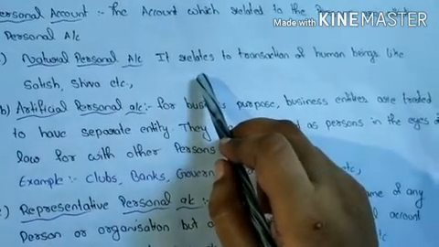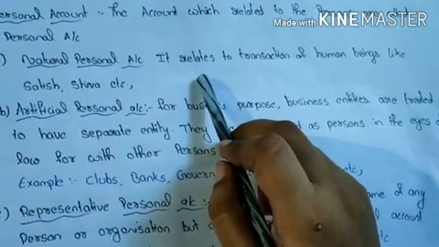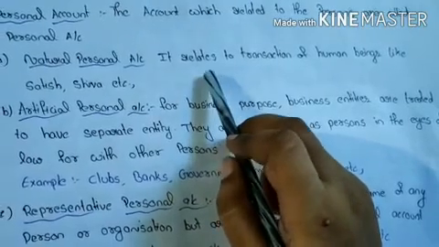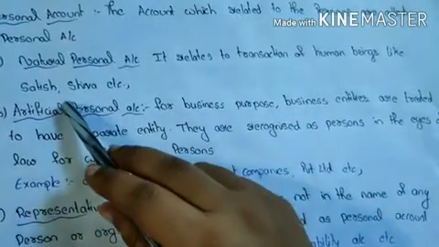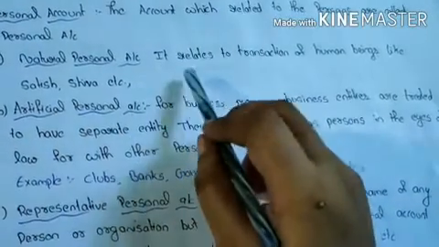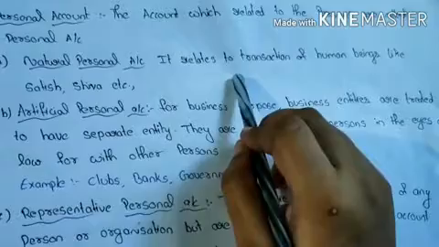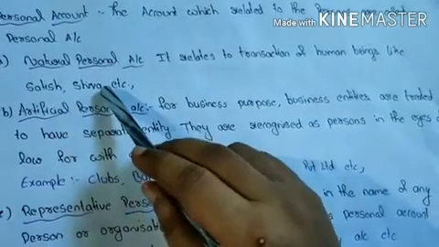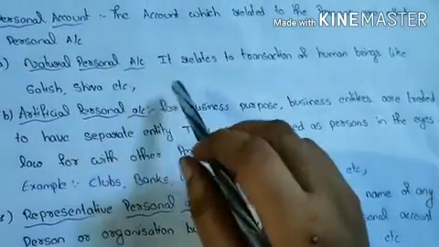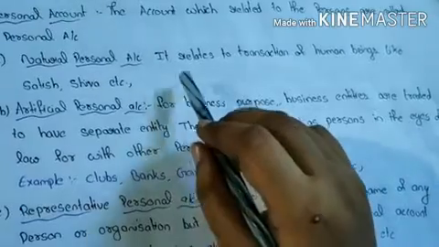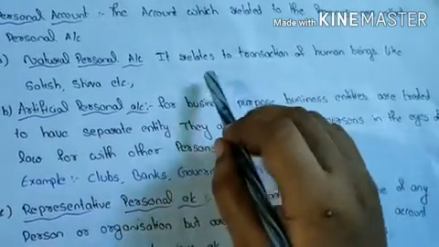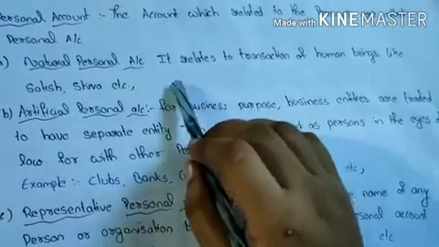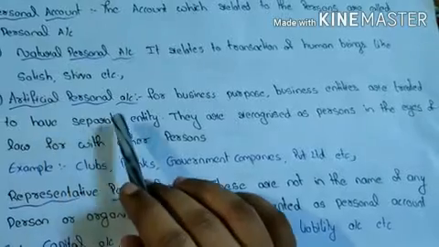Suppose Satish is a dealer and the business purchases goods from Satish on credit. Here Satish is a person and Satish is involved in the transaction of a business. So he is related to the natural personal account. Suppose a person is not related to any transactions of a business, that person is not involved in this account.